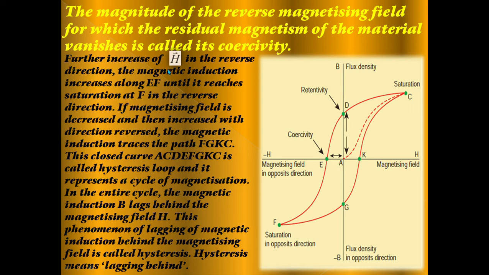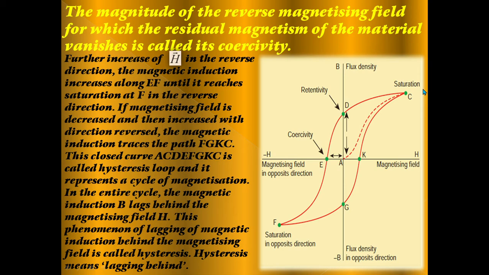Next, on further increase of the H vector in the reverse direction, the magnetic induction increases along EF until it reaches saturation at F, in the reverse direction. If the magnetizing field is decreased and then increased with the direction reversed, the magnetic induction traces the path FGKC.